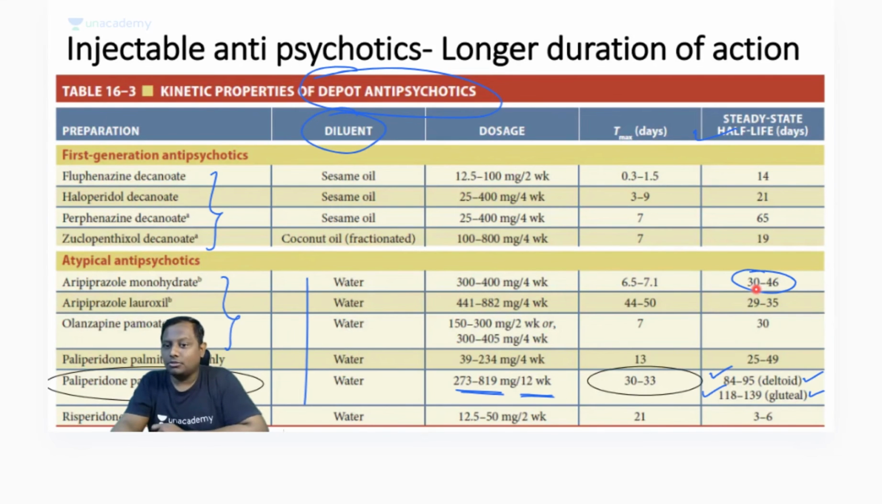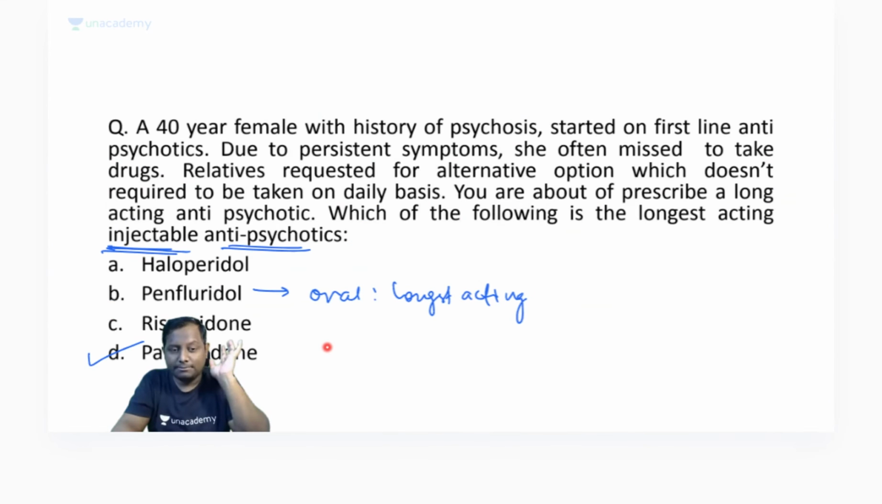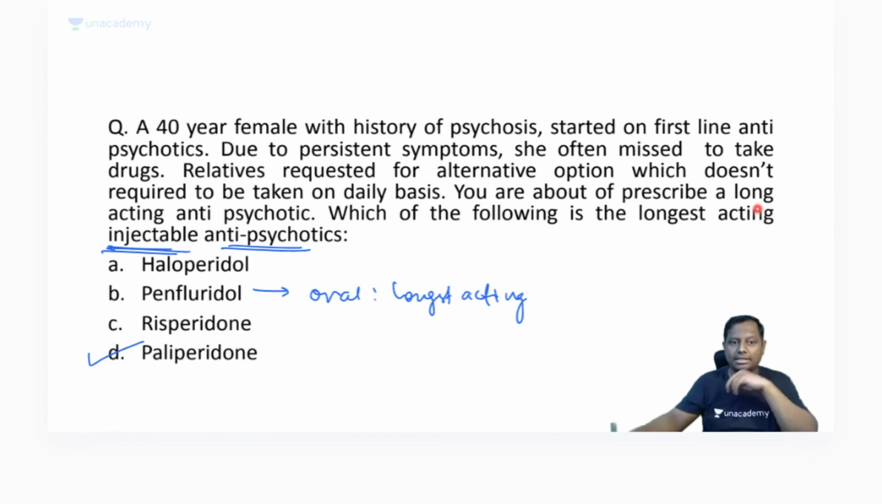Dr. Shantan Basu, I hope it is clear to you. If paliperidone is not in the option, you can go for that, right? So are we good here? The longest acting oral is penfluridol, and the injectable paliperidone that we are having is the longest acting via the injectable route.